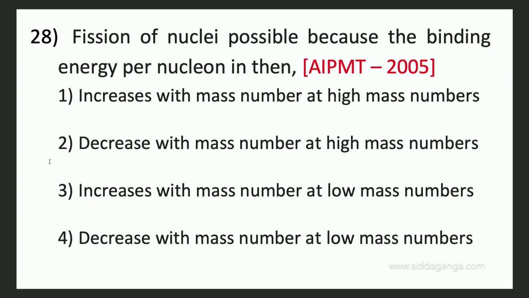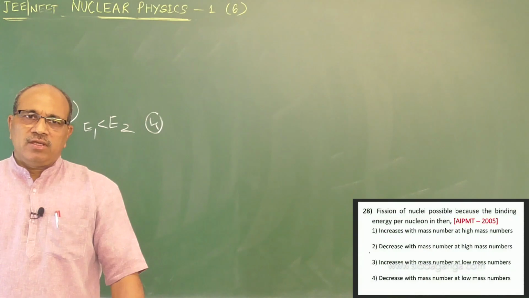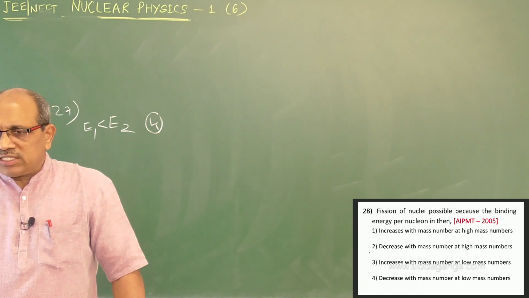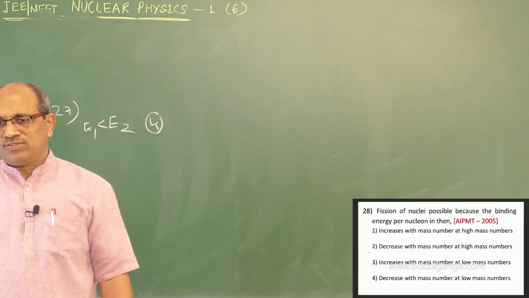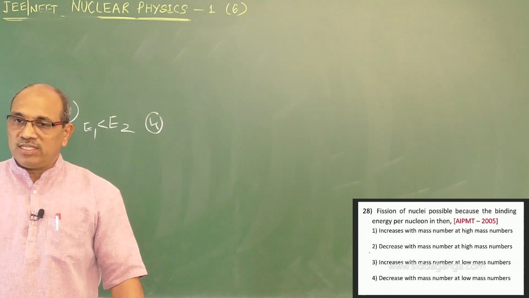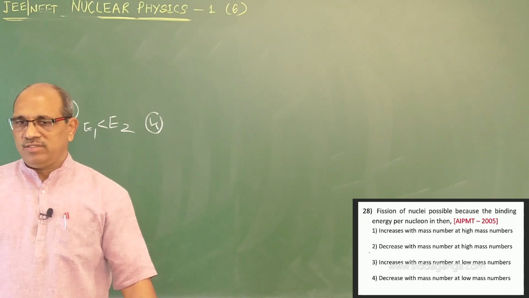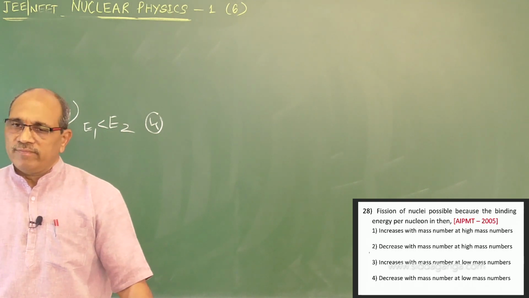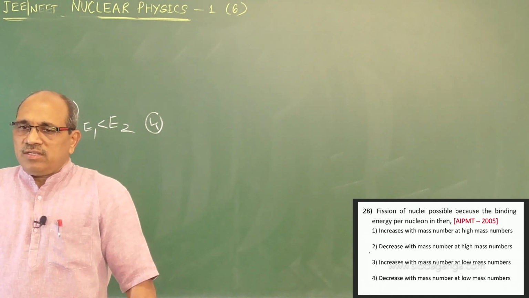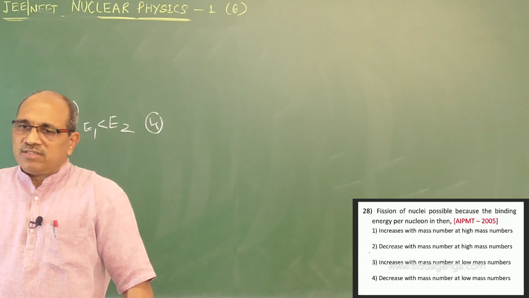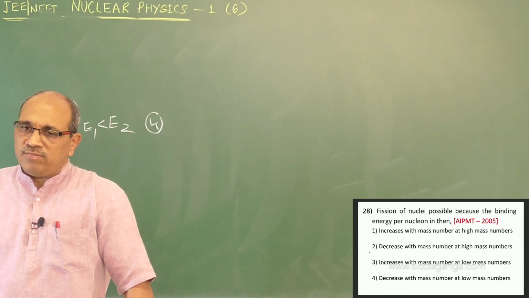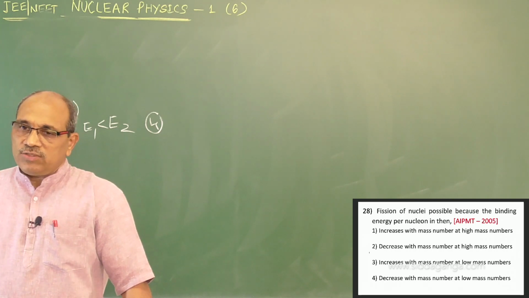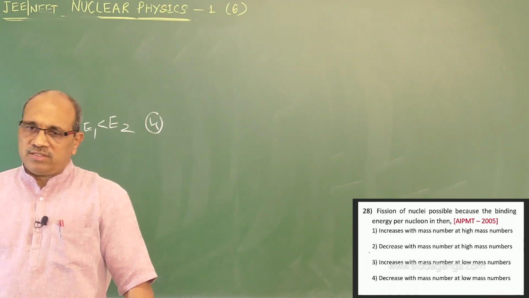Fission of nuclei is possible because the binding energy per nucleon, AIPMT 2005, increases with mass number at high mass numbers. Why is the fission of a nucleus possible? The reason is required. Increase with mass number at high mass numbers is not possible. Binding energy at high mass numbers goes on decreasing. Decrease with mass number at high mass numbers is a possible answer.